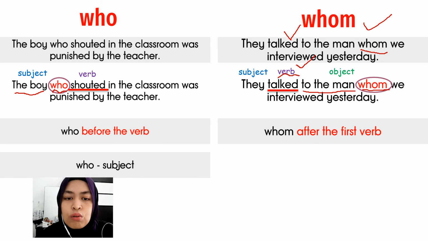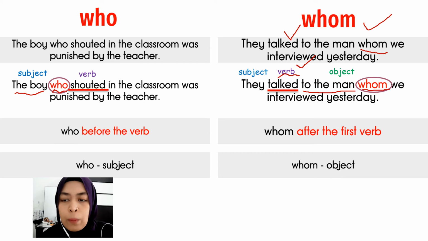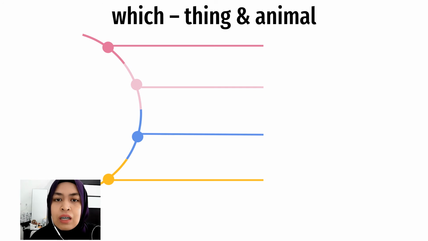Alright, so what you should remember is who is for the subject. Whom is for the object. The person in the object, in the sentence. Okay? Alright. Next, we have which.